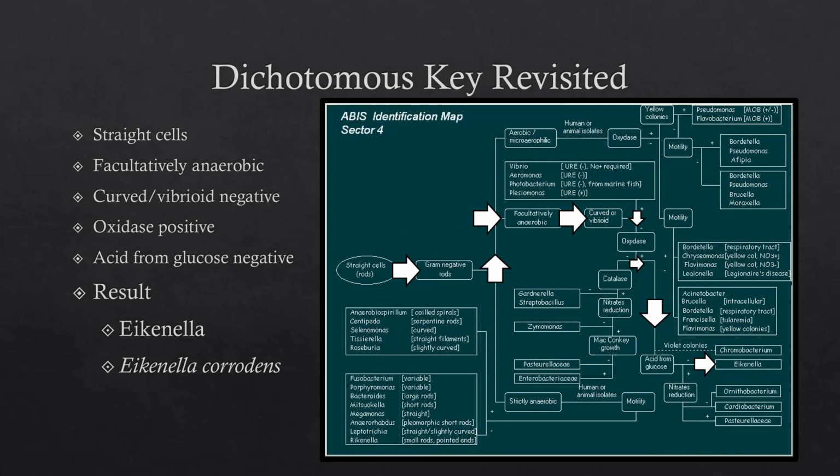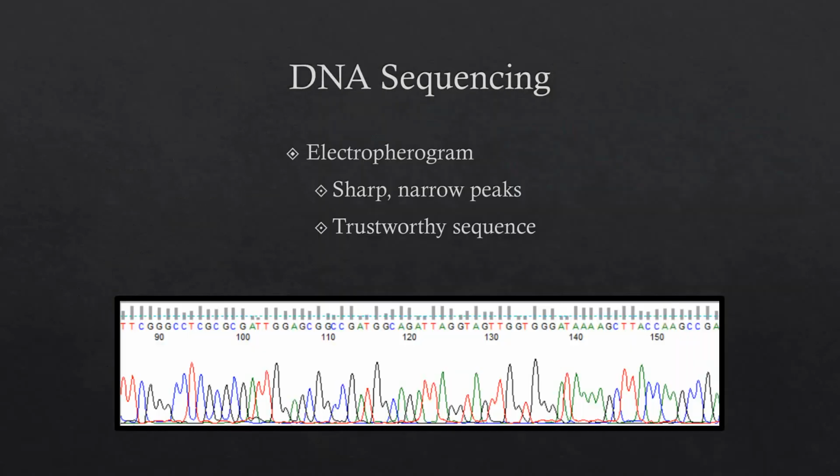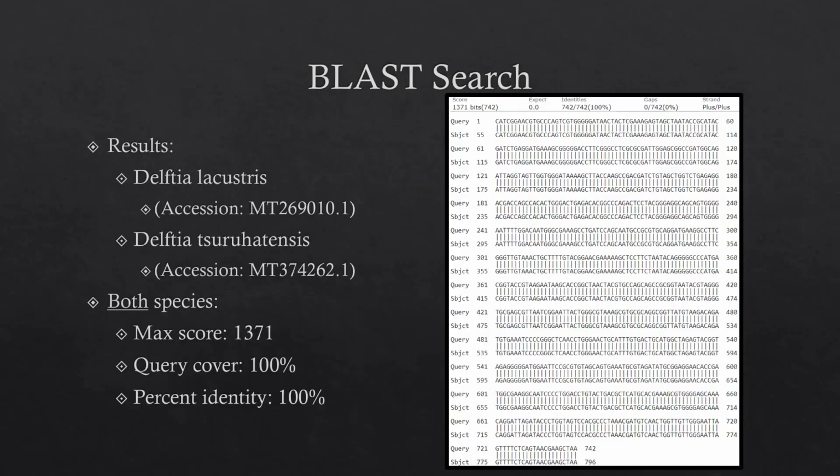At this time, I received the DNA sequence of the sample I had submitted. Here is a sample of the resulting electropherogram produced. The peaks are narrow and sharp, indicating that the sequence was trustworthy. After reviewing the sequence, I fixed any miscalled bases and submitted it for BLAST search analysis, and the results produced